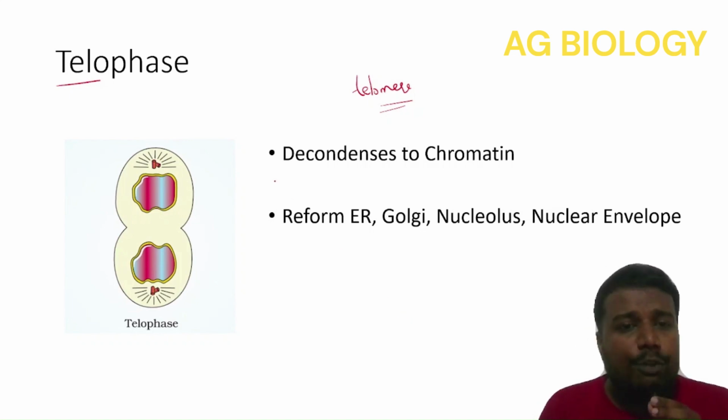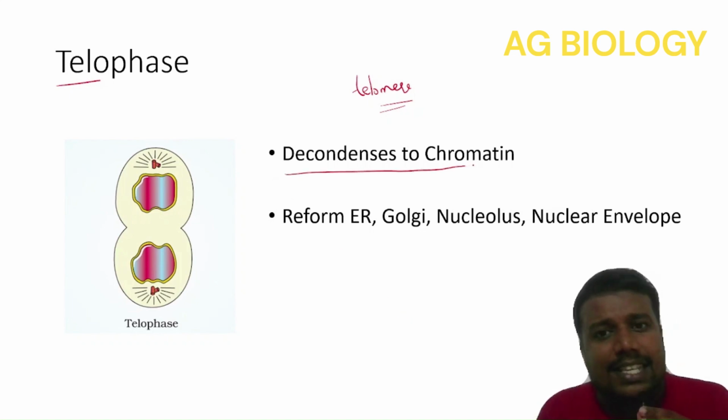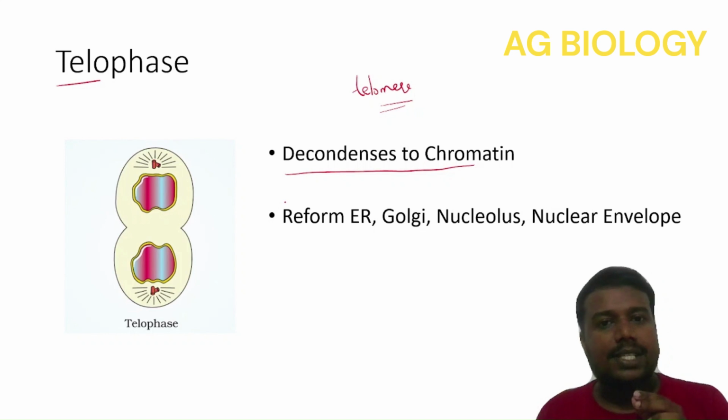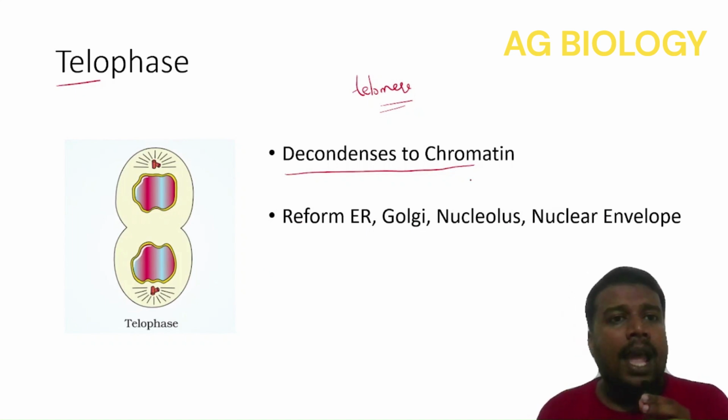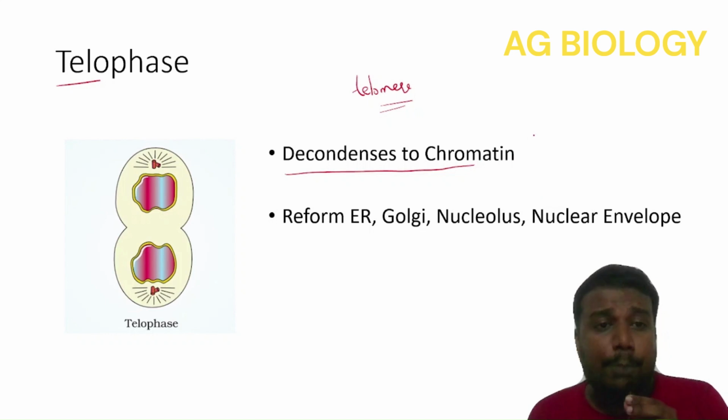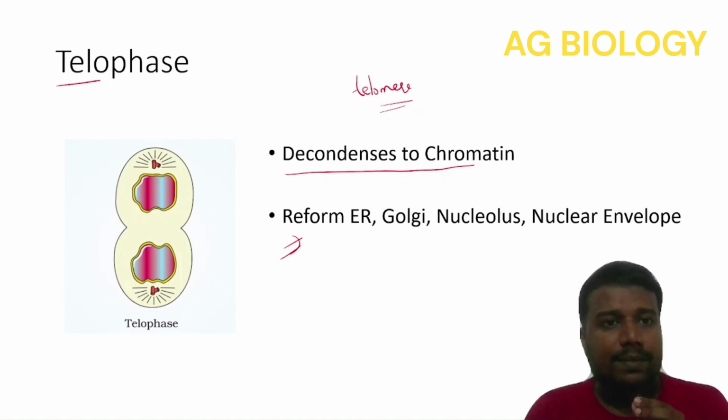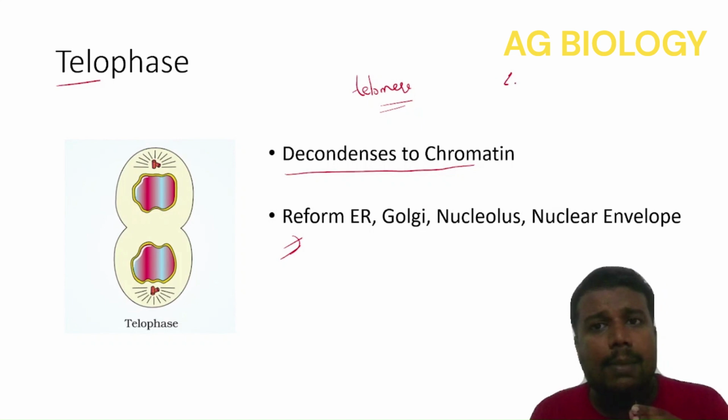So in telophase, what happens? It decondenses to chromatin, right? All these ER, Golgi, nucleolus, and nuclear envelopes start disappearing at late prophase. This will start to reform at telophase. The ploidy level and the DNA content will be the same, like 4N, 4C.